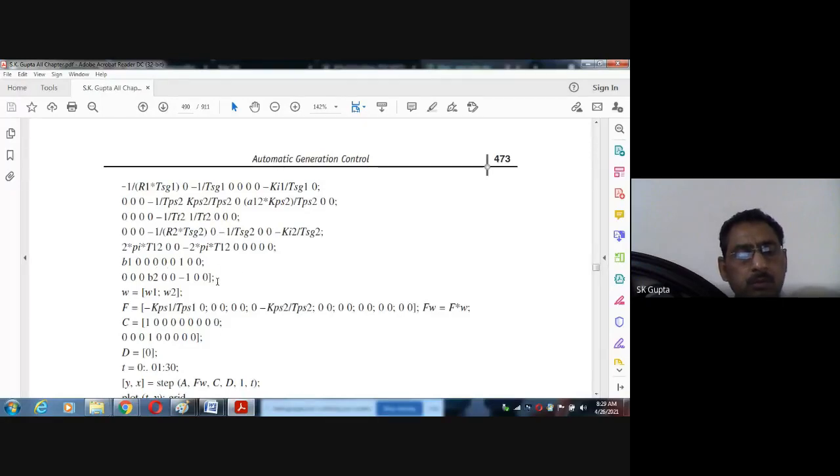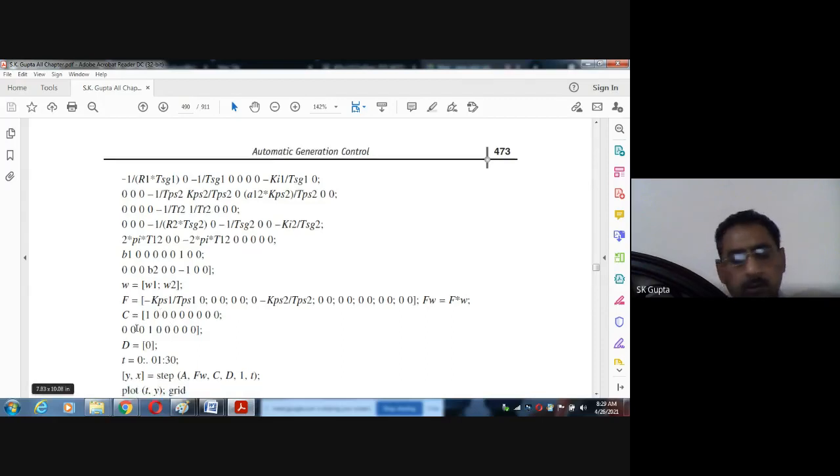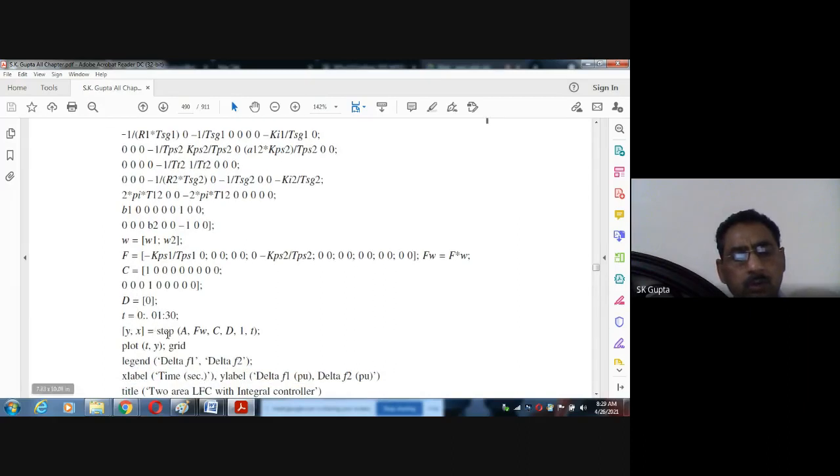Then B is done. Then x dot equals Ax plus Bu, with B and F, where F means this: first row, second row, third, and like this. Then C, which we want to calculate, and finally there is only one command, step(A, B, C, D), like this. When we write this command, it gives the solution for Y and X, and if you want to plot Y, it will plot.